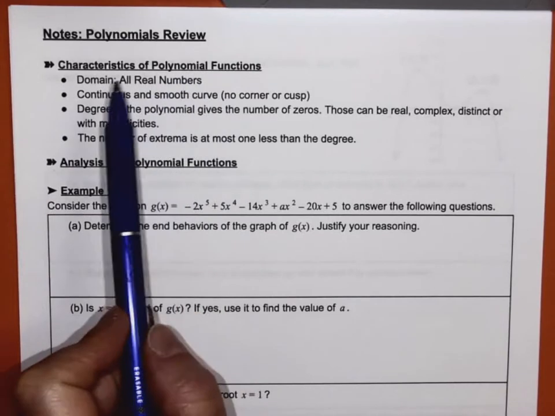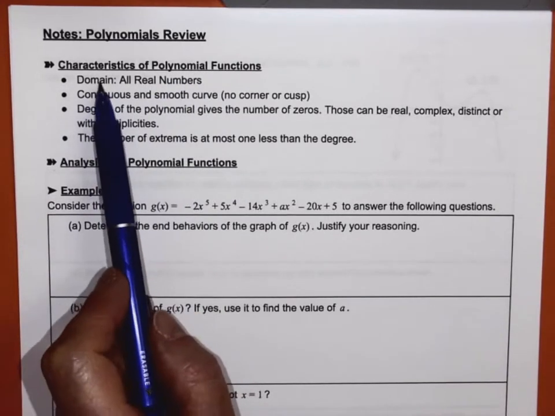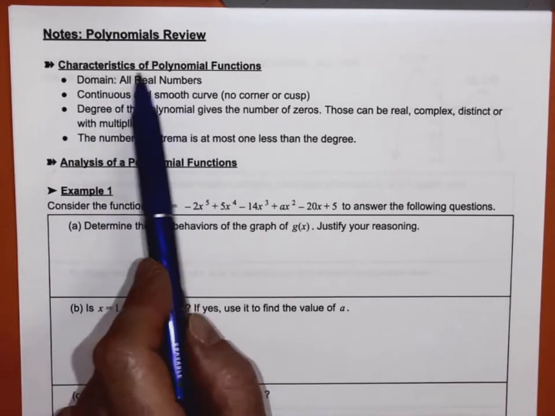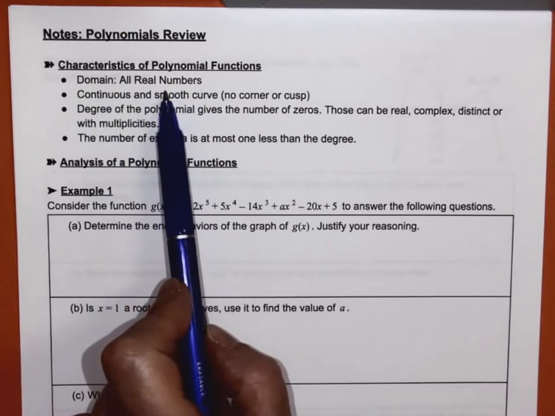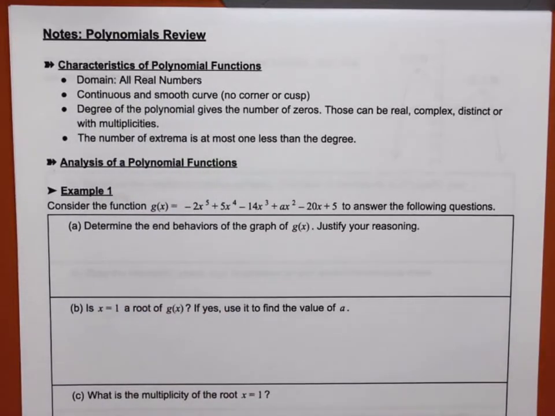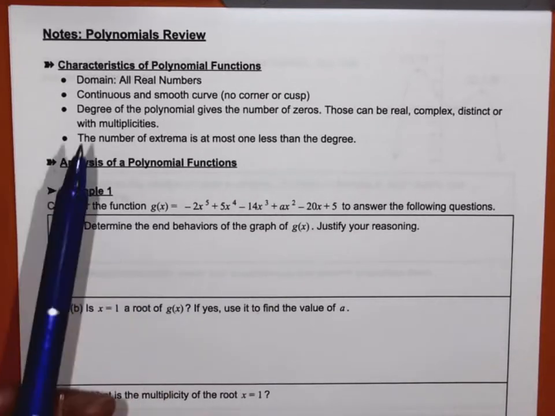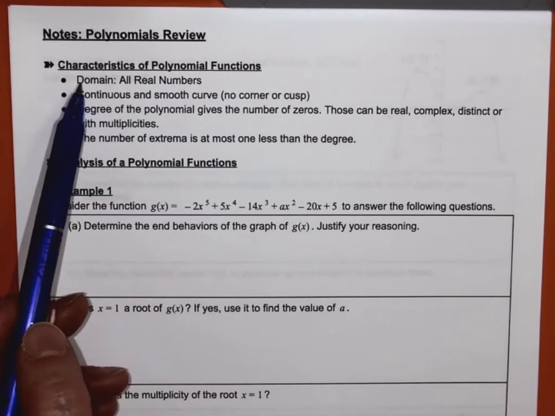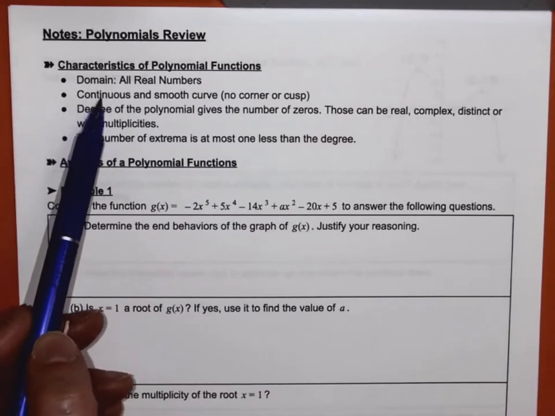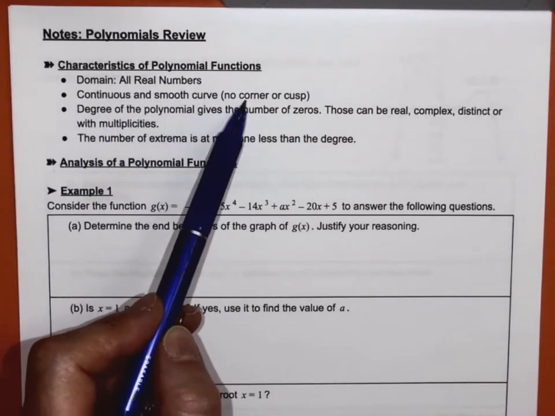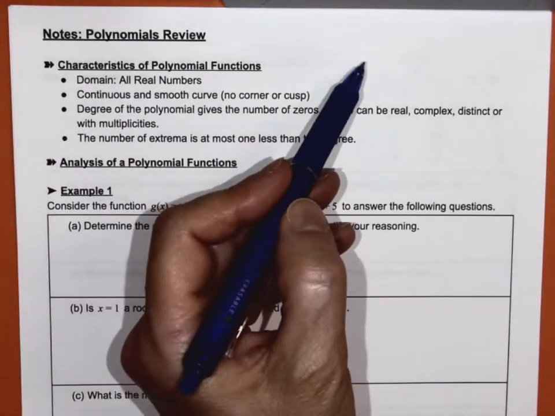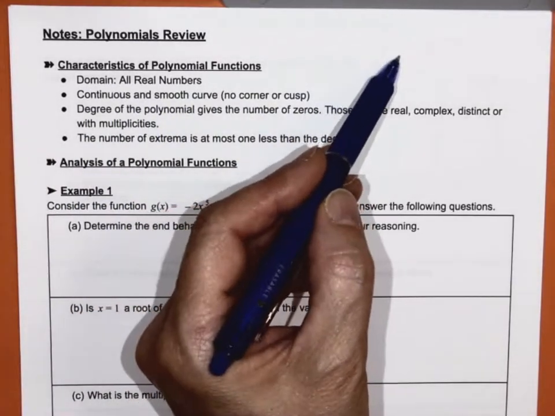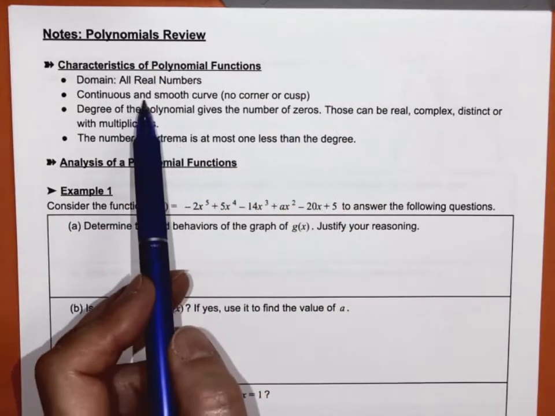Characteristics of polynomial functions. The first thing we want to know is that the domain of polynomials is always going to be all real numbers. They're well-behaved functions, and this is why we like to use them a lot to model some real-life situations. They're continuous and smooth, no corner, no cusp. That's what we mean by smooth. As opposed to an absolute value, which is continuous but has a corner, a polynomial would be nice and smooth.